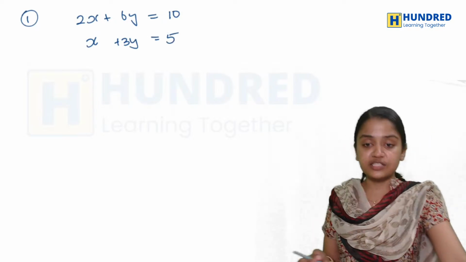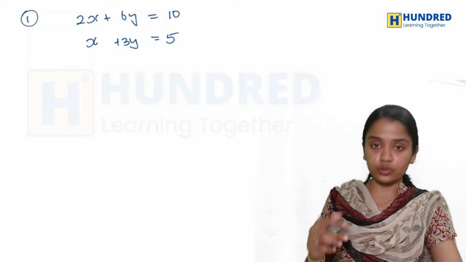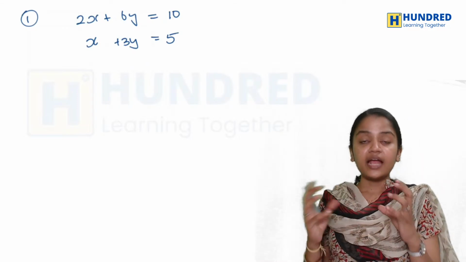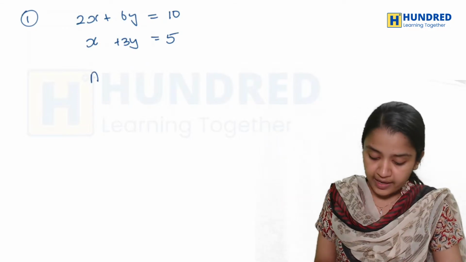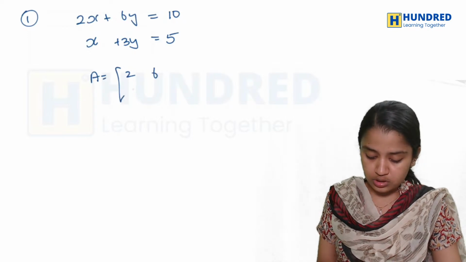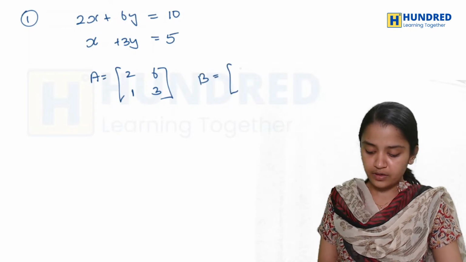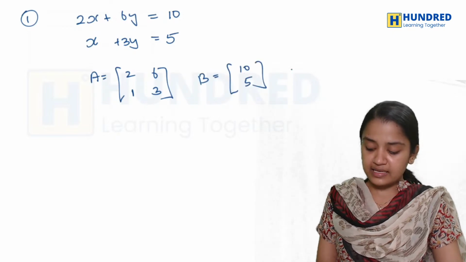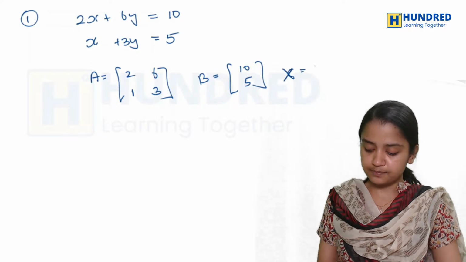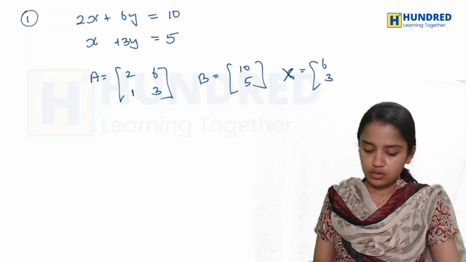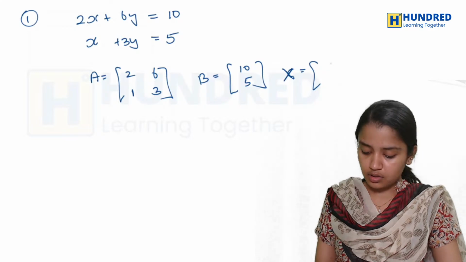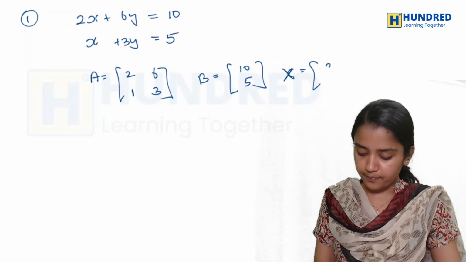First, I have to separate my A term, X term and B term. My A term is 2, 6, 1, 3. My B term is 10 and 5. My X term is small x and y.